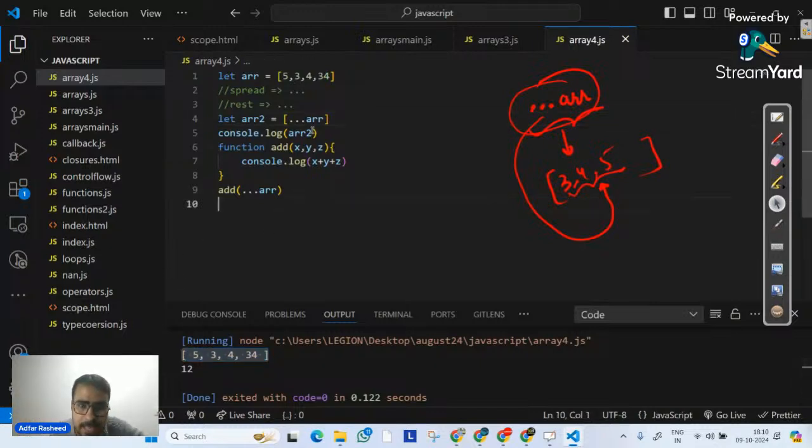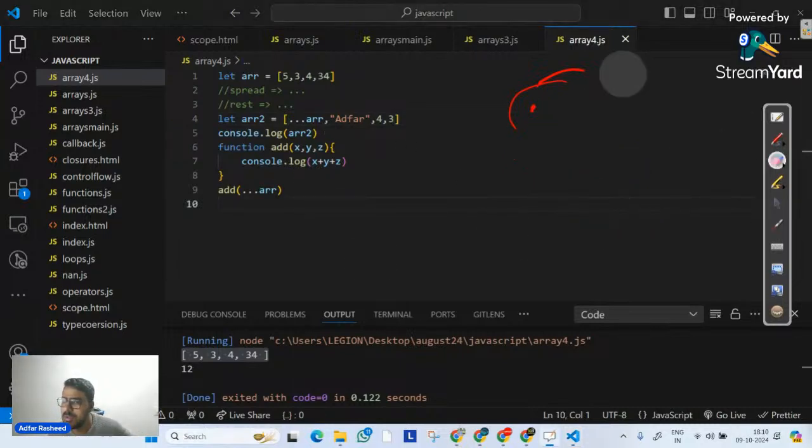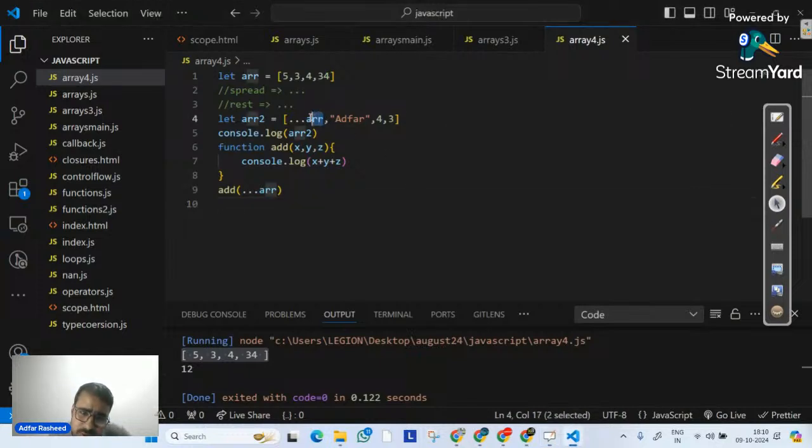Now see, what will happen if I simply write something like this? Do you think this is a valid operation, guys? Quickly. Do you think this is a valid operation? Yes or no? Of course, yes, right? Because of course it is going to simply separate these values here, and the rest of the values will be part of the array. So this is also a valid operation.